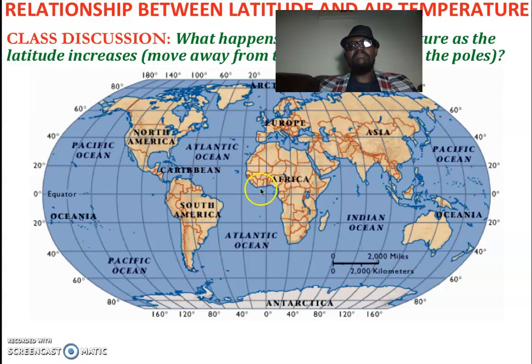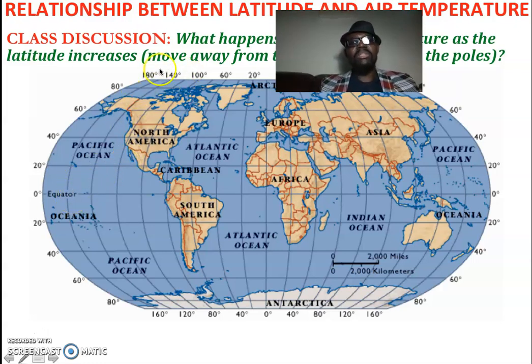So the question is, what happens to the air temperature as latitude increases, or as you move away from the equator towards the poles? Does it get colder? Does it get warmer as you move away from the equator? The equator is at latitude 0 degrees. As you move away from the equator, you are moving towards the poles. What happens to the air temperature as latitude increases?